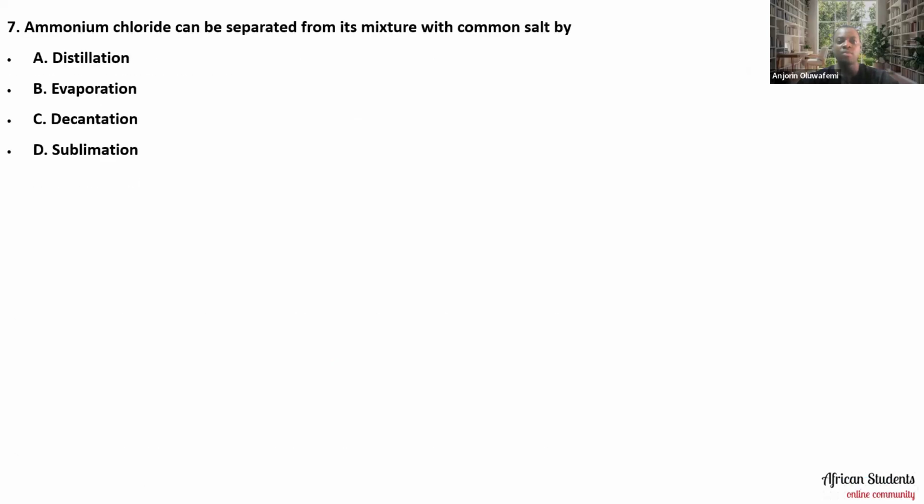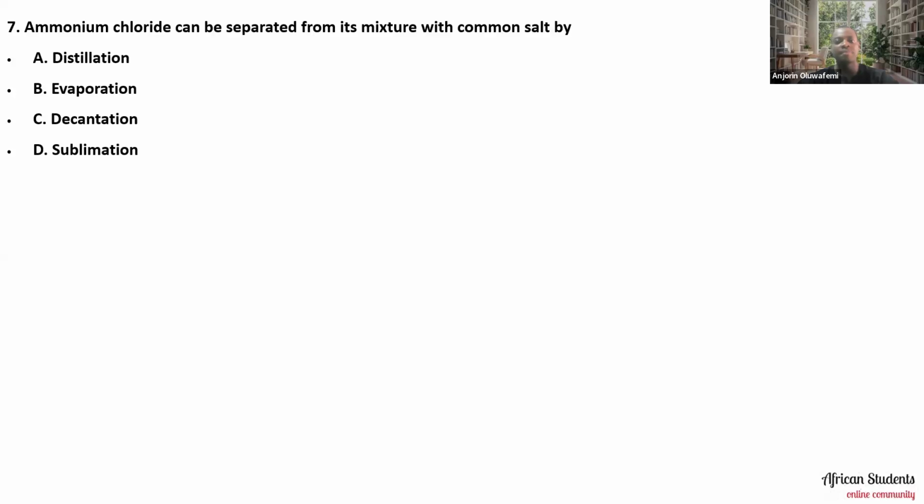Okay, all right. So the seventh question says that ammonium chloride can be separated from its mixture with common salt by A, distillation, B, evaporation, C, decantation, or D, sublimation. Don't forget that ammonium chloride is a substance that can... okay, if I say this now, I'm telling you the answer literally. So tell me what you feel the answer is in the comment section, and then I'll continue with what I'm about to say. So I'll wait a bit and let's see what you have in the comment section for me. Is it A, B, C, or D? Please let me know what you think the right answer is.